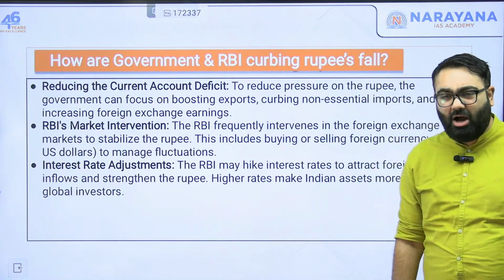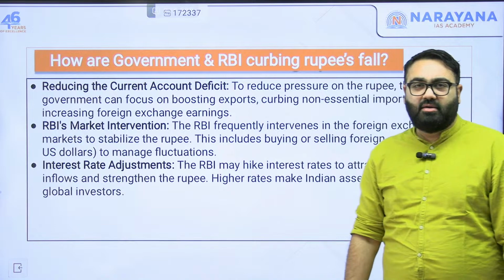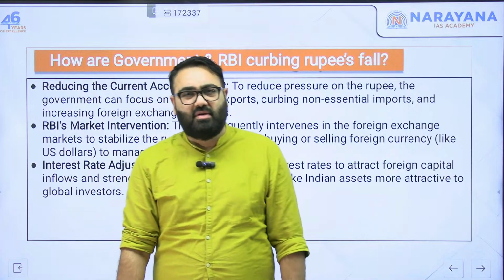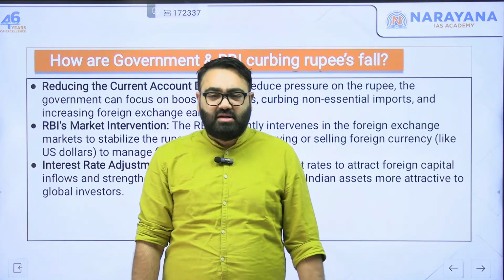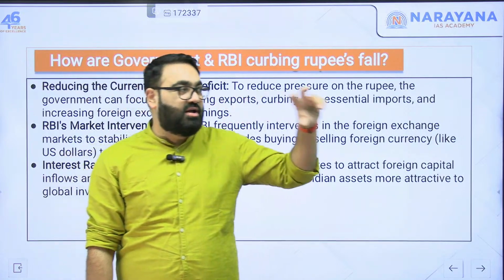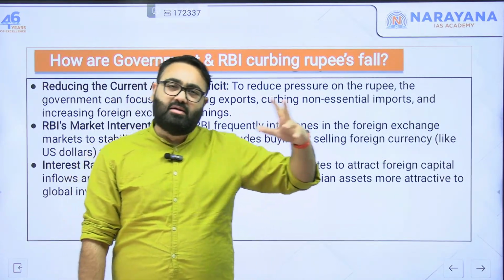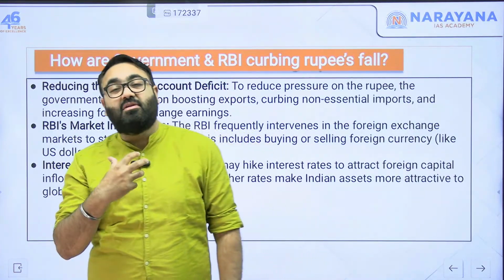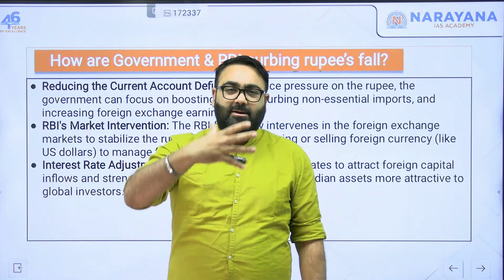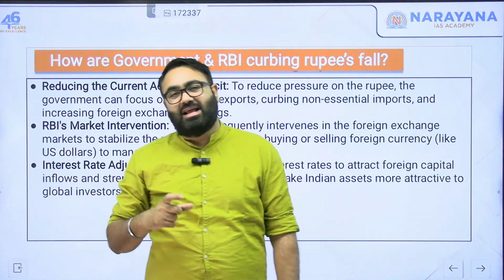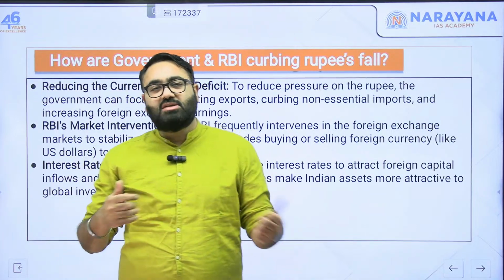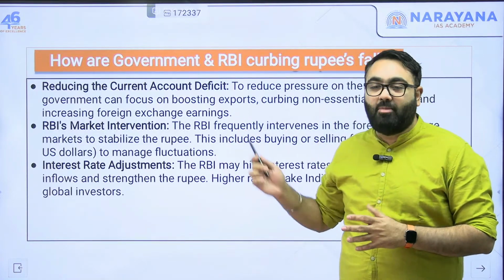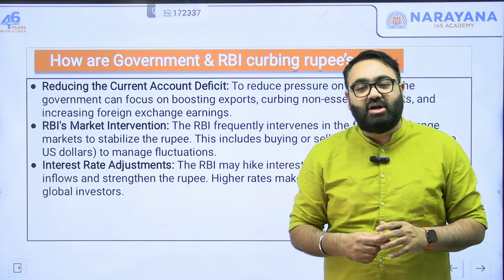Now, how is it that the government and the RBI can curb the free fall or the depreciation of the rupee? As I said earlier, it's very simple. The simple equation here is the more dollars or the more foreign currency that you have in your market, the better it will be for your rupee, meaning it will make your rupee stronger. And again, when I say the rupee will be stronger, what I mean is that for buying $1, you will have to spend a lesser amount of rupees. So if you have more dollars in the market, our rupee will become stronger. This is how the government and the RBI will try to make sure that the rupee value stabilizes.